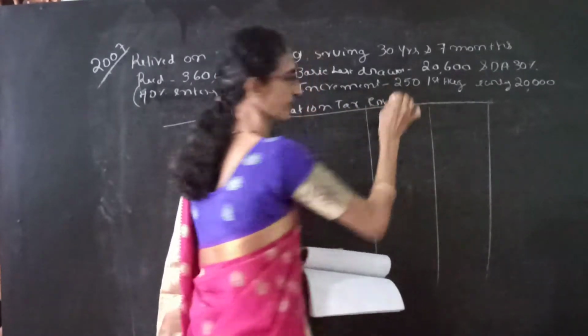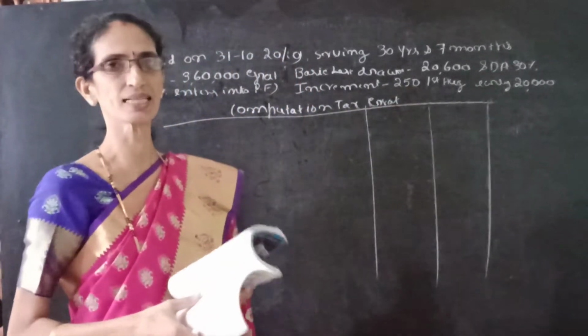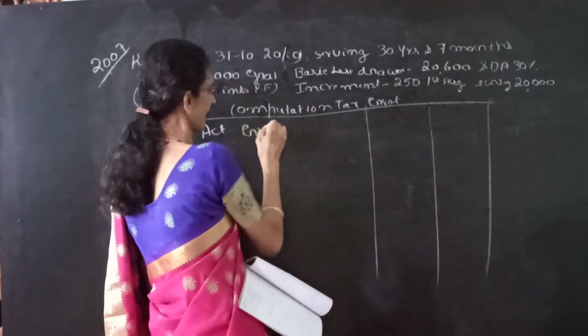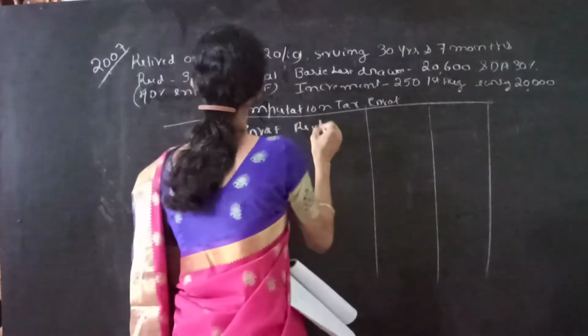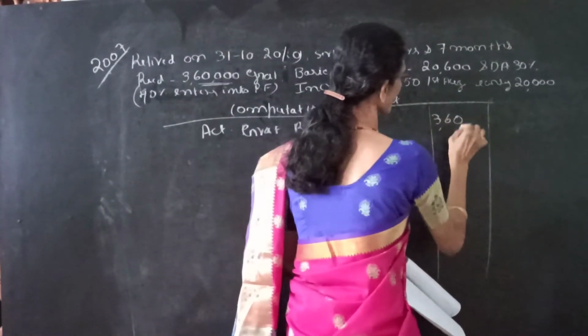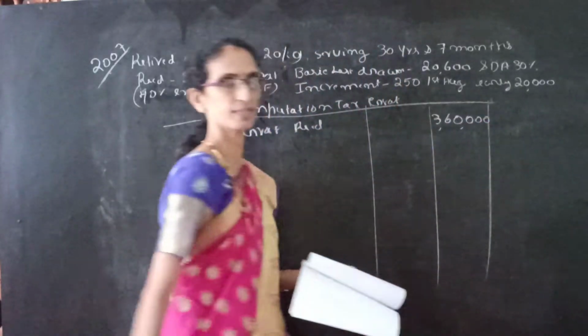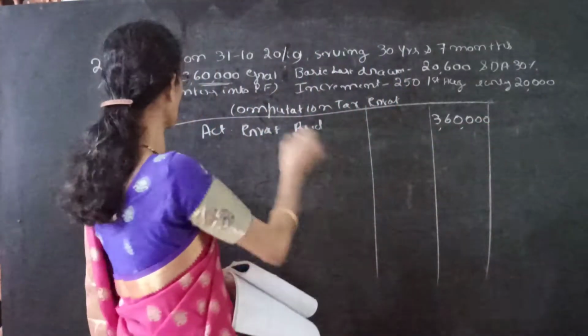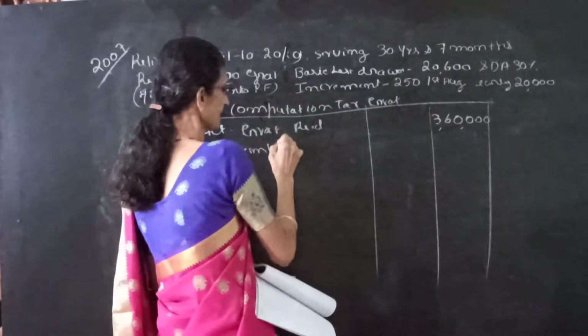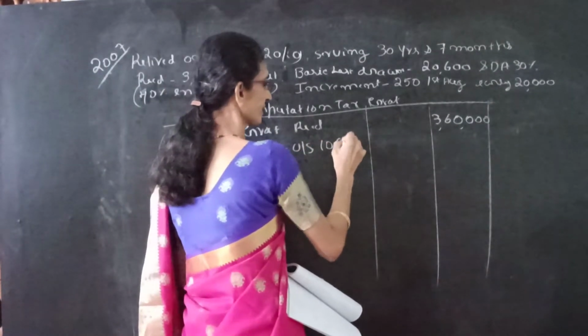So it is first case, if he is covered under the act. Once again rules, actual gratuity received. See here it is given, gratuity received is 3,60,000. It is given gratuity received is 3,60,000 less exempt under section 10(10).